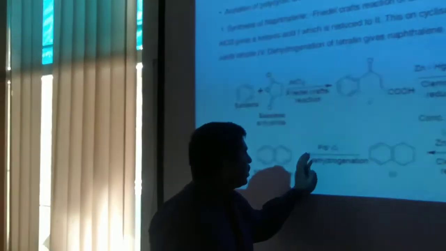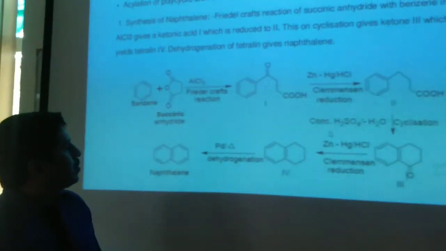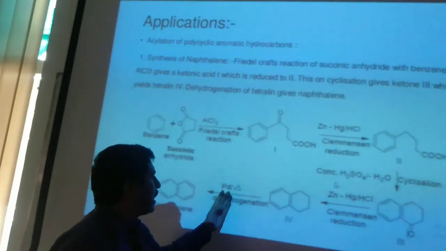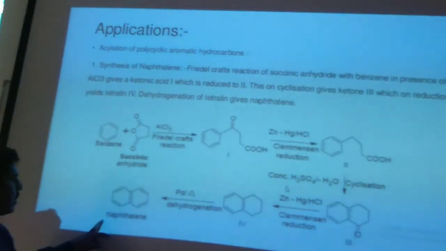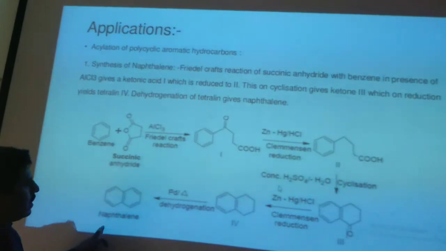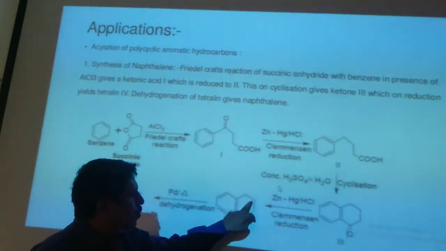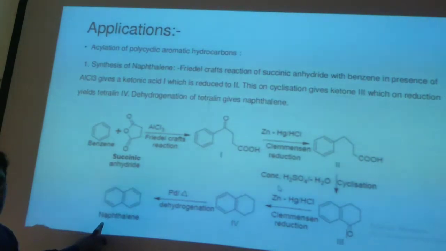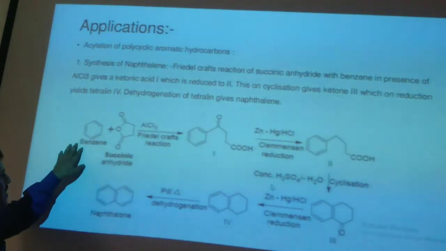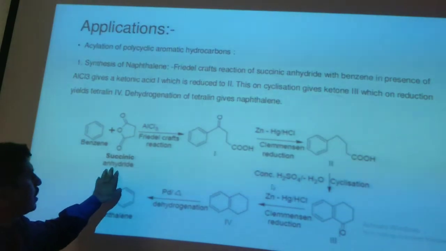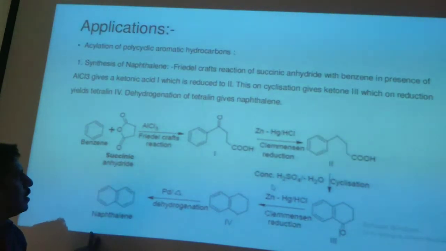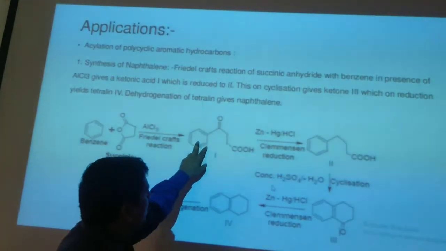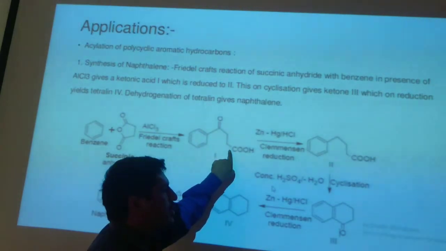On dehydrogenation in the presence of metal and heat, it is converted into naphthalene. Two hydrogens will be removed and two double bonds will be formed. So the new structure formed is naphthalene. From benzene and succinic anhydride, you can synthesize naphthalene. That intermediate is called benzoyl propionic acid.